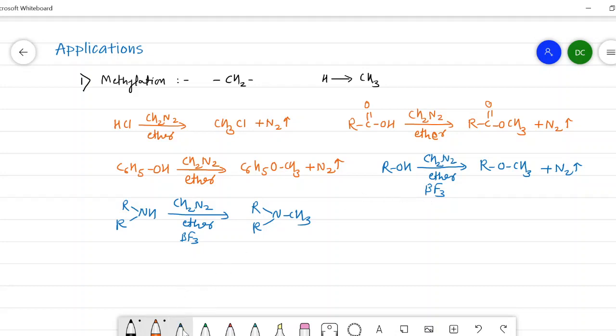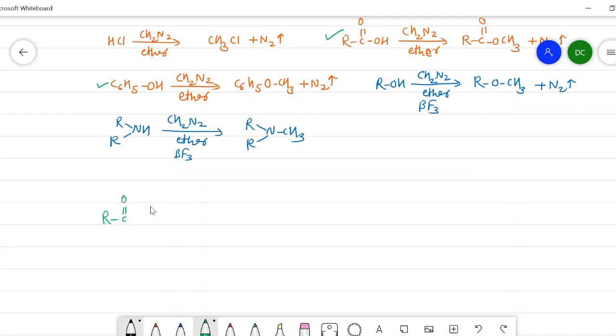Now, what happens in all these reactions? The CH2 group is inserted in between these two atoms. And how it is happening, we will see in the mechanism. We will take the example of the acid and the example of phenol in the mechanism. So let's see the mechanism of the acid, how it is converted into the corresponding ester.